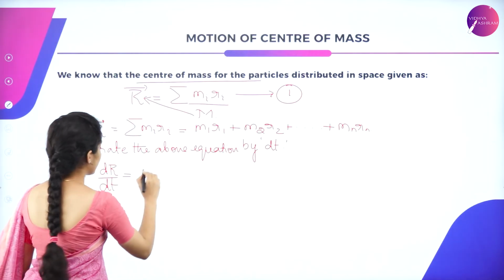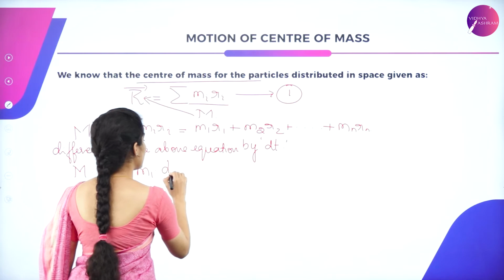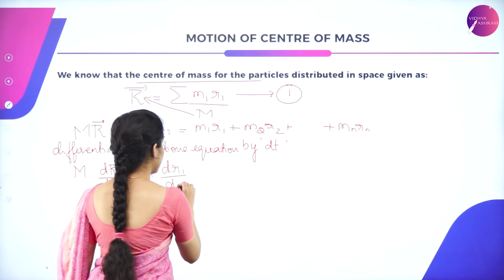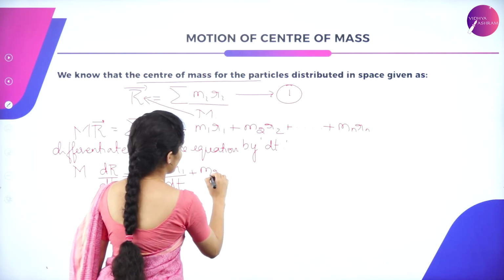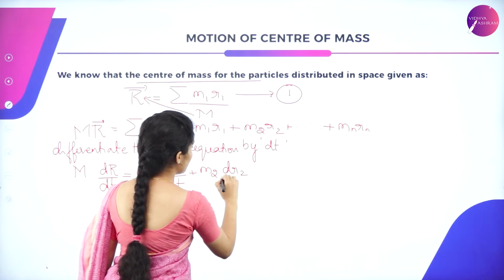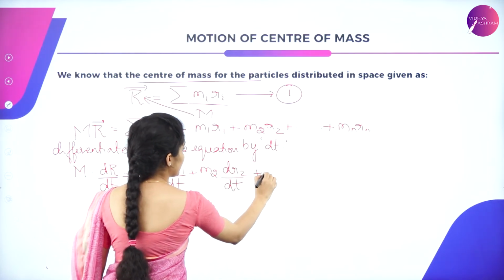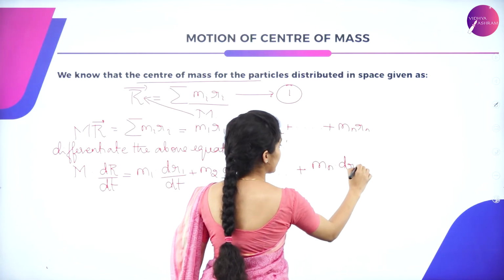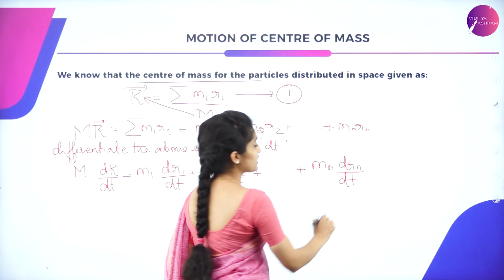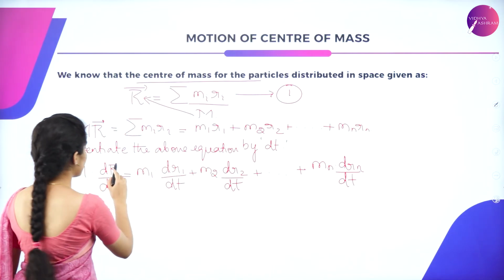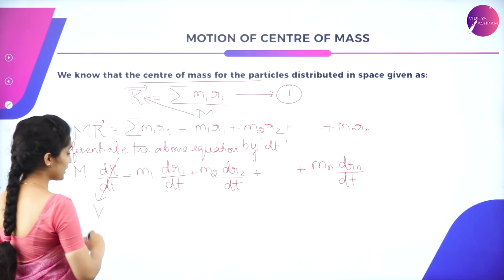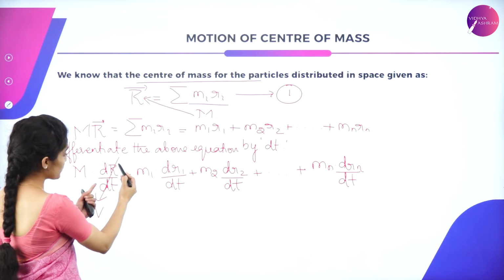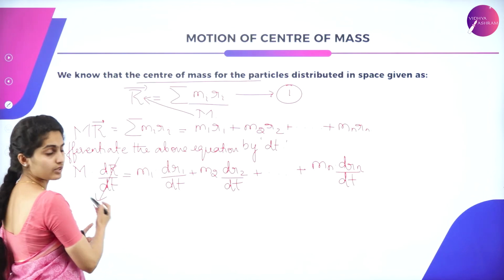I have split it into different terms, so I can take it as m1 into dr1 divided by dt plus m2 into dr2 divided by dt, up till mn into drn divided by dt. This is the equation. Here it comes to be capital V, because change in position with respect to time is always the velocity.